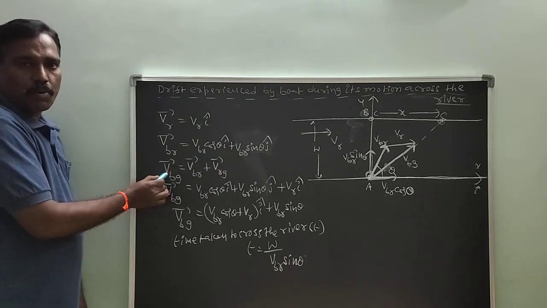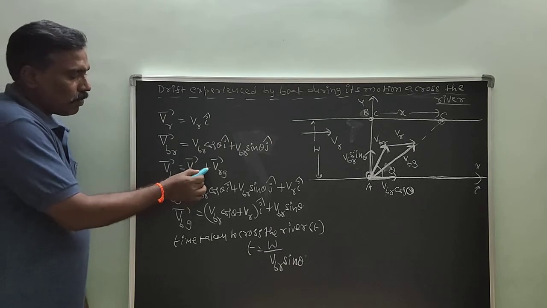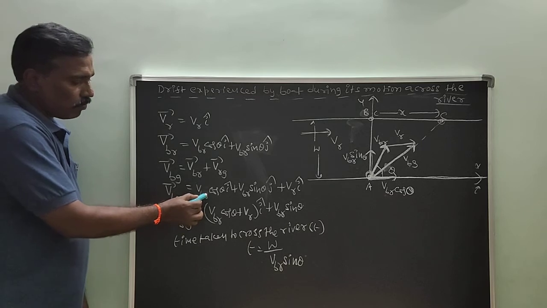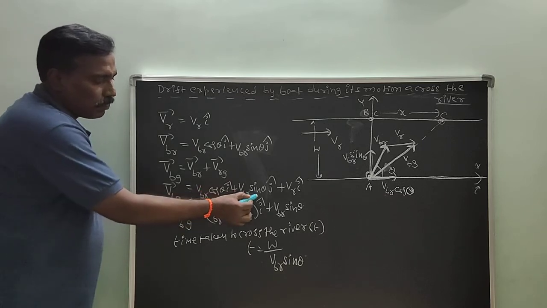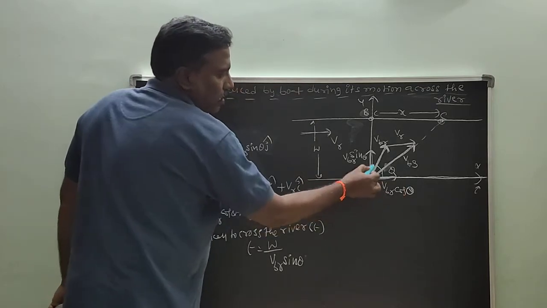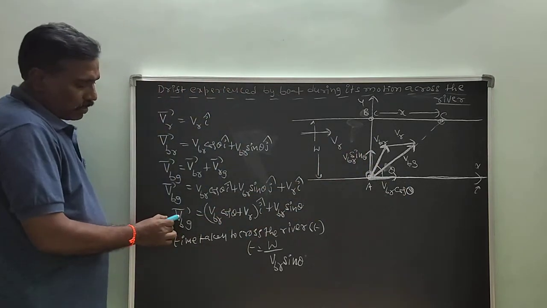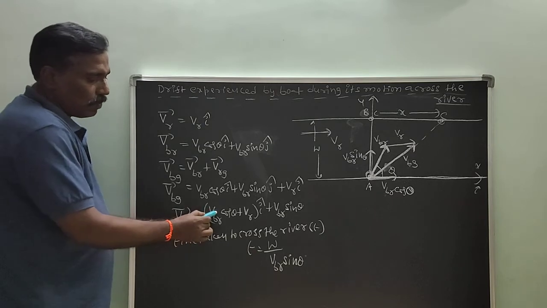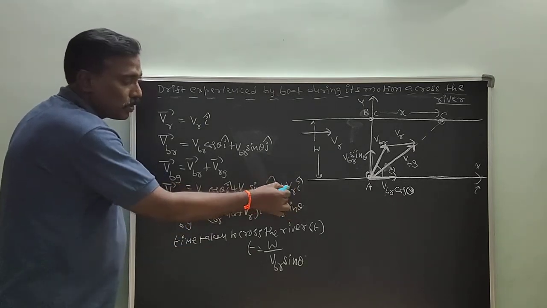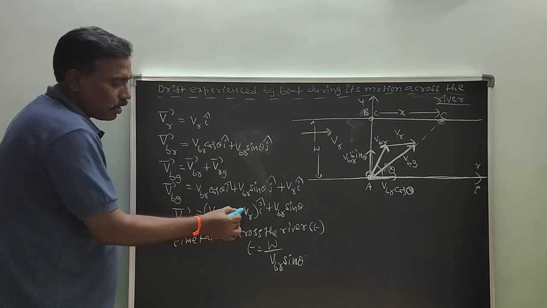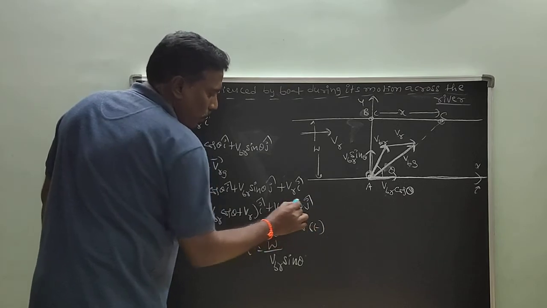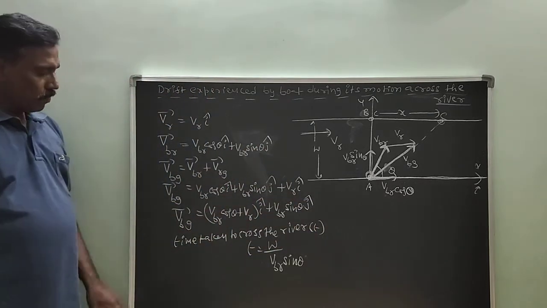What is velocity of boat with respect to ground? V_BR bar plus V_RG bar. That is V_BR cos theta i cap plus V_BR sin theta j cap, plus V_R i cap. This is V_BR cos theta. This is V_BR sin theta. This I component, this is also I component. These two can be added. Velocity of boat with respect to ground is (V_BR cos theta plus V_R) i cap plus V_BR sin theta j cap.